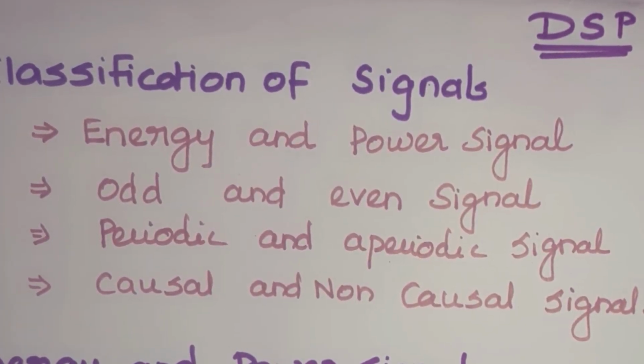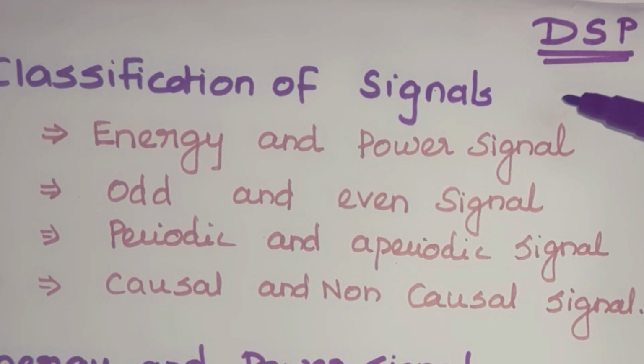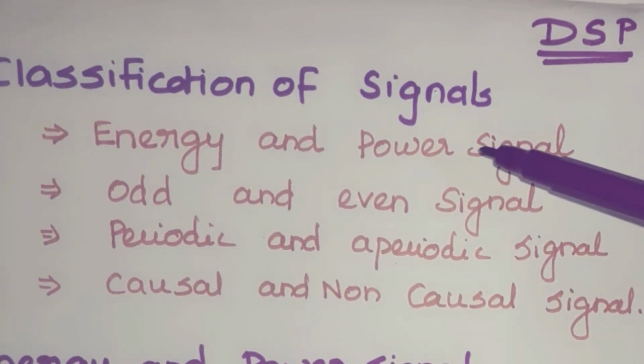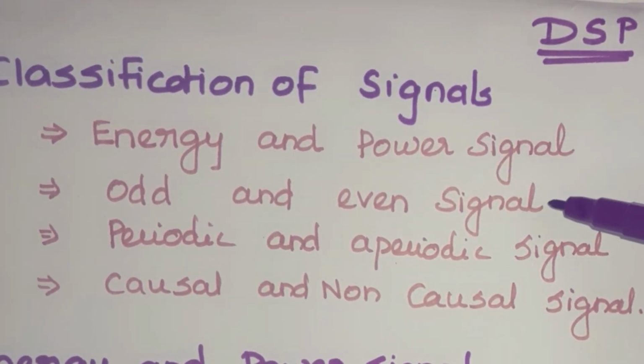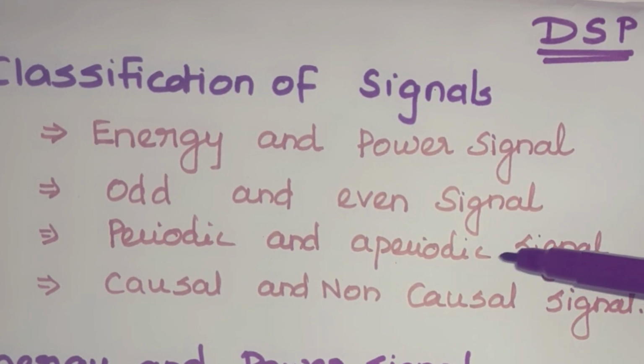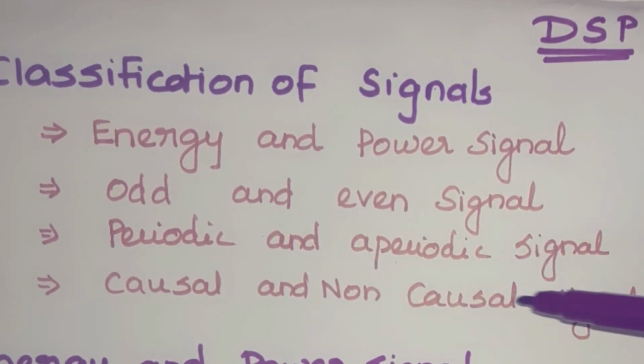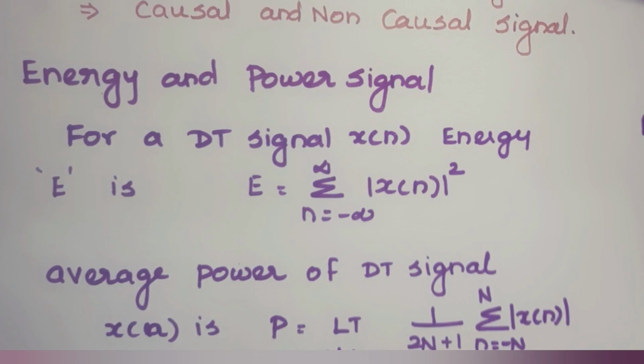In this video, we will learn the topic classification of signals in digital signal processing. The major classifications of signals are energy and power signal, odd and even signal, periodic and aperiodic signal, causal and non-causal signal. First, we will see what is energy and power signal.